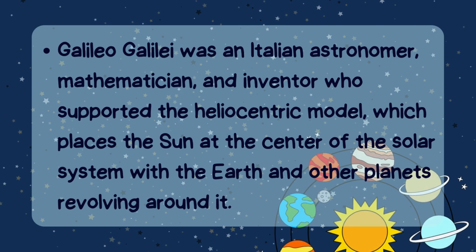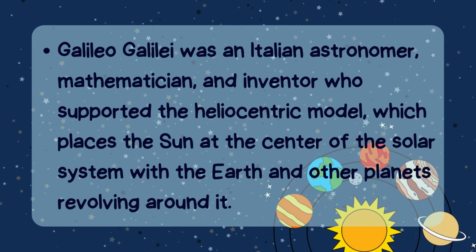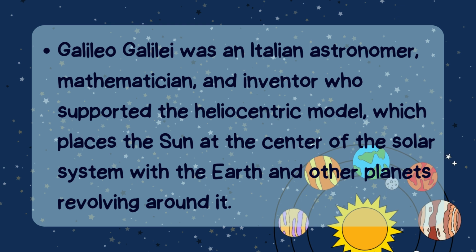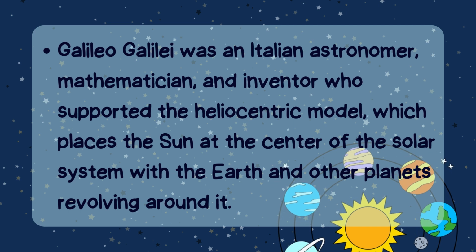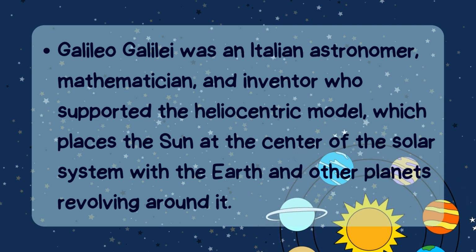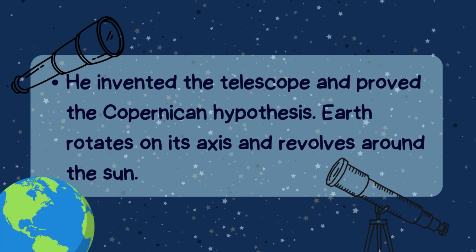Galileo Galilei was an Italian astronomer, mathematician, and inventor who supported the heliocentric model, which places the Sun at the center of the solar system with the Earth and other planets revolving around it. He invented the telescope and proved the Copernican hypothesis: Earth rotates on its axis and revolves around the Sun.